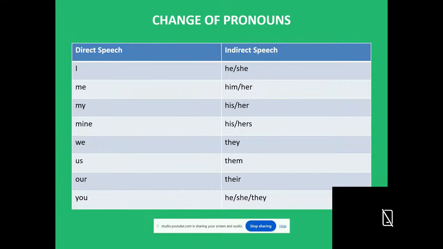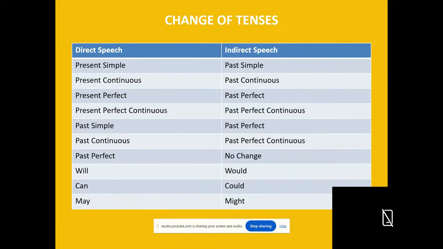Our becomes their, they. You becomes he, she, or they according to the context. Next, tenses. How do the tenses change from direct to indirect speech?